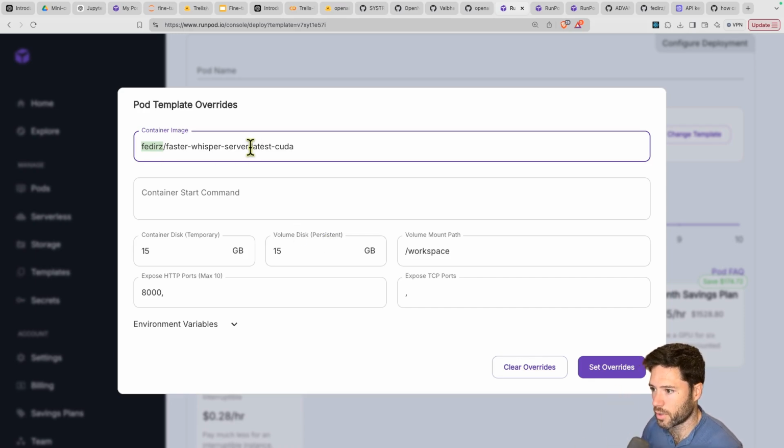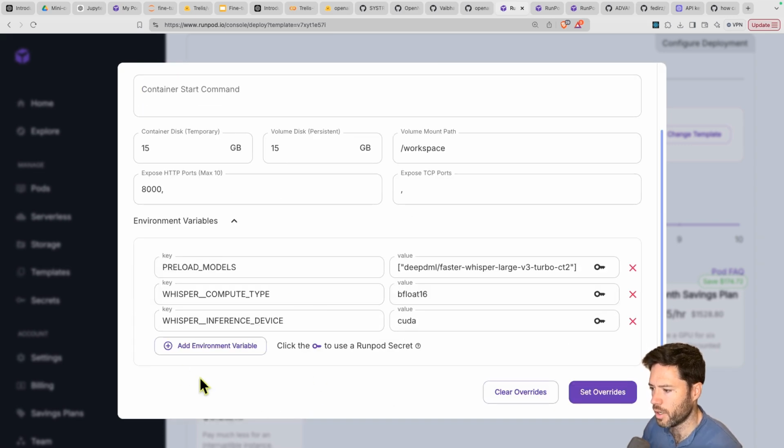And we're going to run the tag for latest CUDA because we want to use our GPU. Now, there are a few environment variables here. We're going to set the compute type to be float16 because we're on an Ampere GPU. We're going to set the device to CUDA, and we're going to preload some models. This isn't essential, but it means that it will automatically download this CT2, so it's a CTranslate2 version of Whisper Turbo.